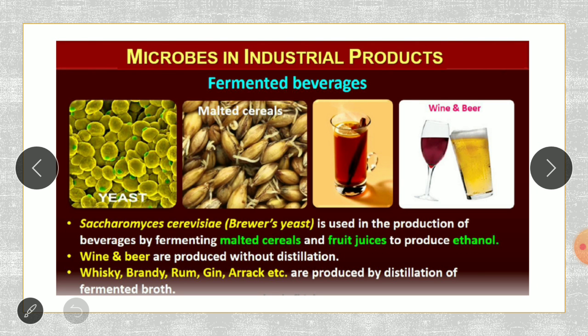Then let us take some examples. Fermented beverages are mainly produced by the use of microorganisms in industries.